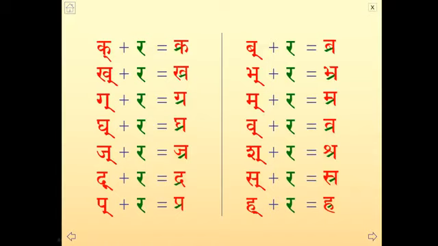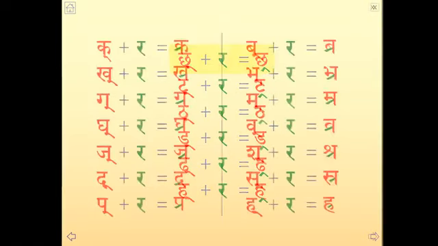Yes, Ji. So you can note shakara plus ra. Shakara is written shra. Sakara plus ra is sra. Hakara plus ra is hra. Hradaha means lake.